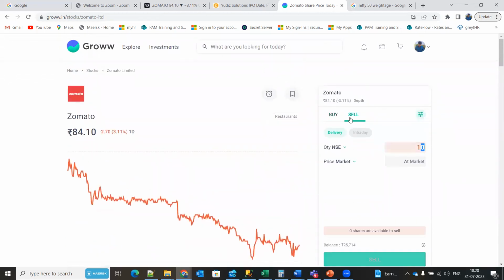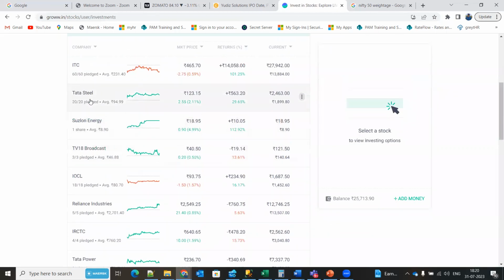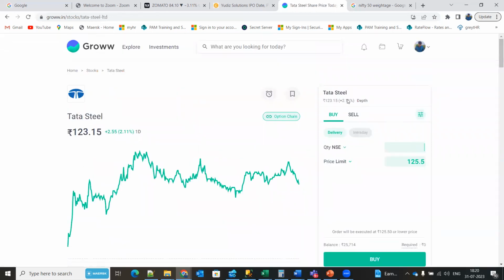Now sell. I don't have a share of Zomato. Let's say I want to sell some shares. I'll go for Tata Steel. I think I have 20 shares of Tata Steel, so I can still see. I want to sell 10 shares of Tata Steel. Similar to the buy, you can sell with a limit order and a market order. Let's say Tata Steel is about to reach 150 rupees. I'll make a pending order for 10. If Tata Steel reaches 150 rupees, I'll sell 10 shares. The order will be waiting for Tata Steel to reach 150. Unless the price reaches 150, this order will not get executed.